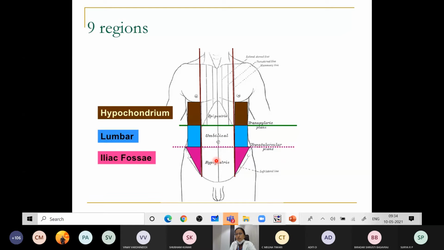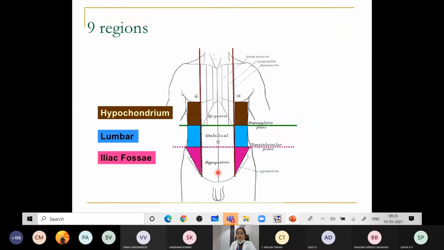So any pain in a particular region will be referred to the segment supplied by that dermatome. For example, pain in the appendix will be referred to the umbilical region. Pain in the kidneys will be referred to the lumbar region. Any peptic ulcer will cause pain in the epigastric region. That is called referred pain.